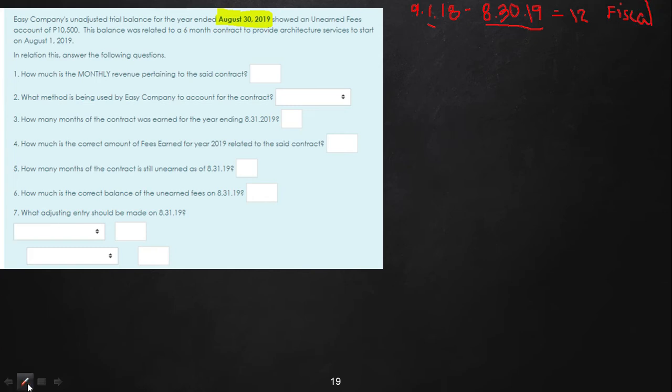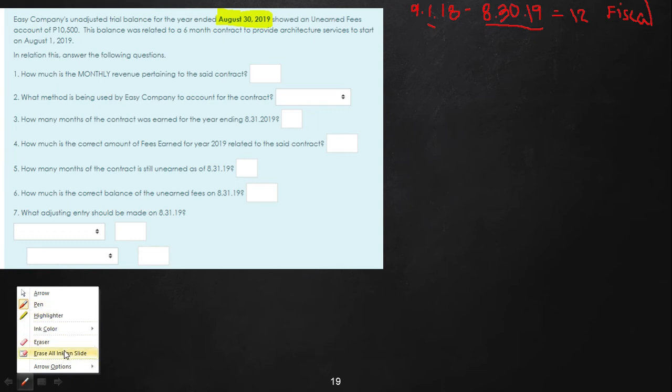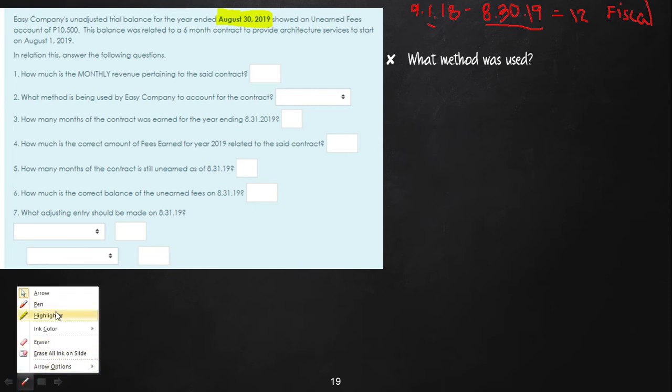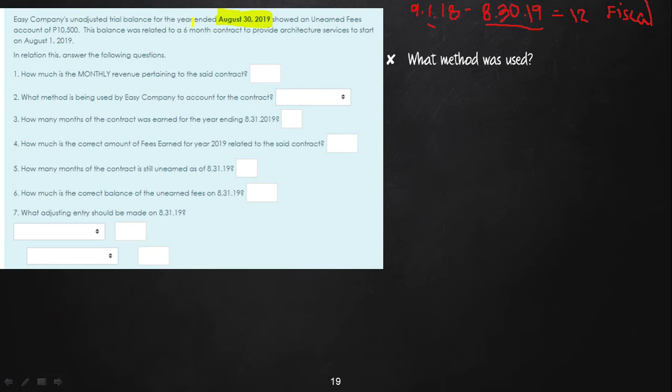So, let us now go to answering the questions so that we'll be able to have the answers for questions 1 to 7. First question we always ask is, what was the method used? According to the problem, Easy Company's unadjusted trial balance for the year ended August 31 showed an unearned fees account. So therefore, what method was used? Unearned fees, so that is the liability method. And the answer to number 2 is liability method.